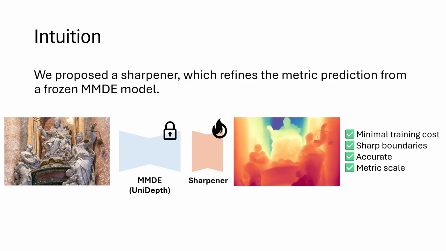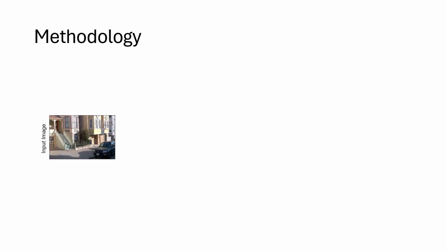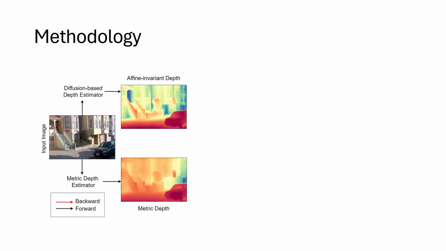In this paper, we propose a method to enhance the sharpness of monocular metric depth predictions. Our approach introduces an additional network that acts as a sharpener, refining the output of a base metric depth estimator. Remarkably, we achieve this without requiring ground truth depth and with minimal training cost, while still producing accurate, high-quality depth maps. First, we begin with an RGB input image. Using a diffusion-based depth estimator, we obtain a highly detailed affine-invariant depth map, while a metric depth estimator provides an accurate, real-world metric depth map.